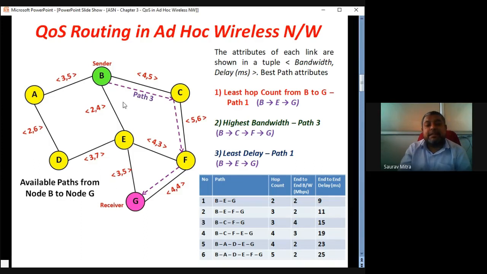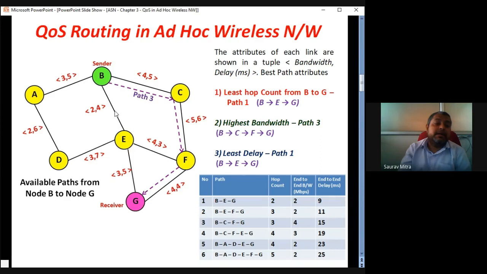Now there are actually 6 available paths for the data from B to G. For every path, what is the hop count? So hop count means if data wants to come from B to G, how many hops are there? There are 2 hops. So B to E is 1 hop, E to G is 1 hop. So you can check first path, that is BEG. That means data is coming from B to E and E to G. So how many hops? There are only 2 hops.